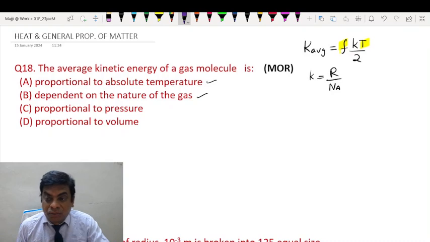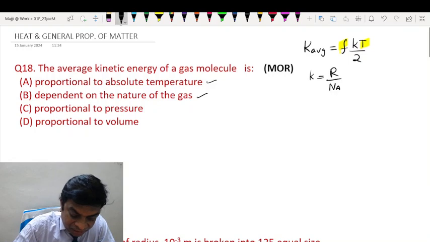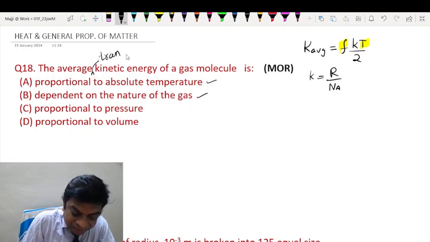Maybe, students, I have picked these questions from different online sites, and most of the online sites claim that the questions are memory based. So maybe what I feel is that they are asking average translatory kinetic energy.